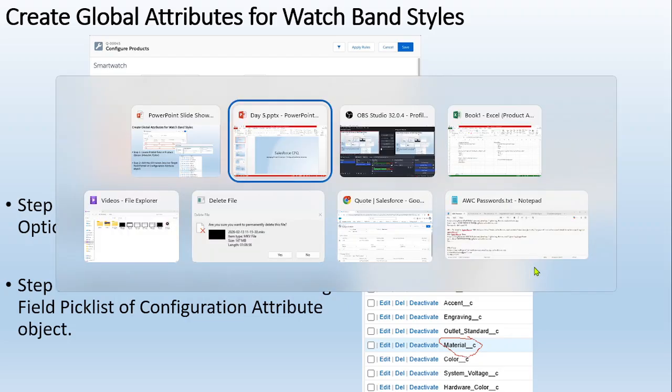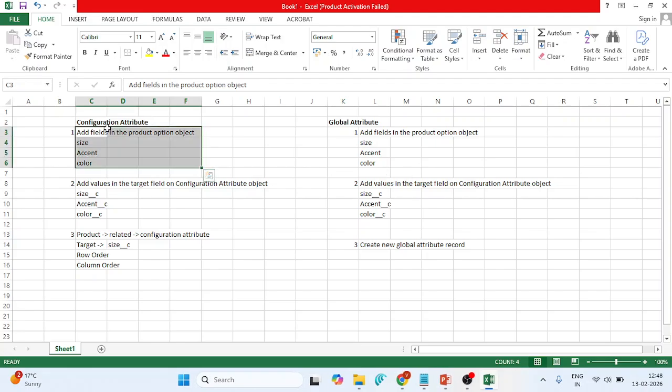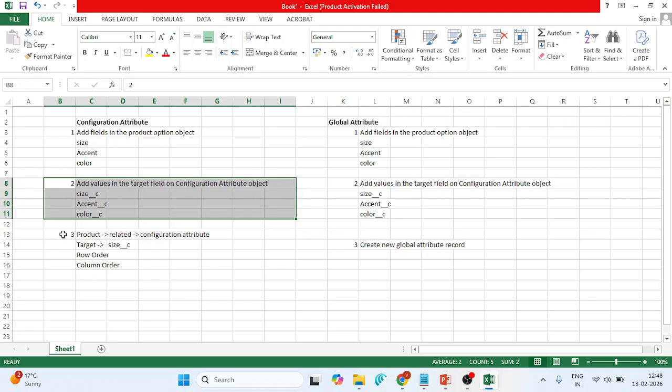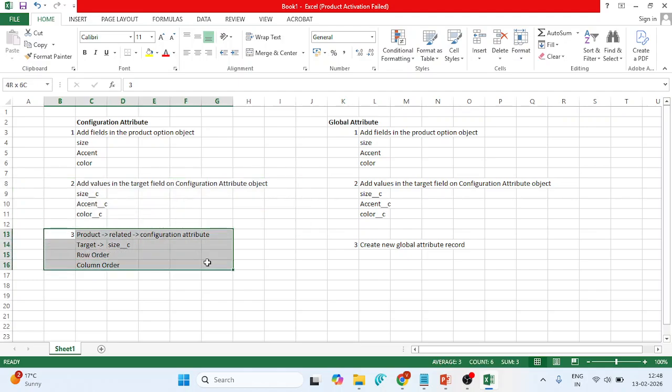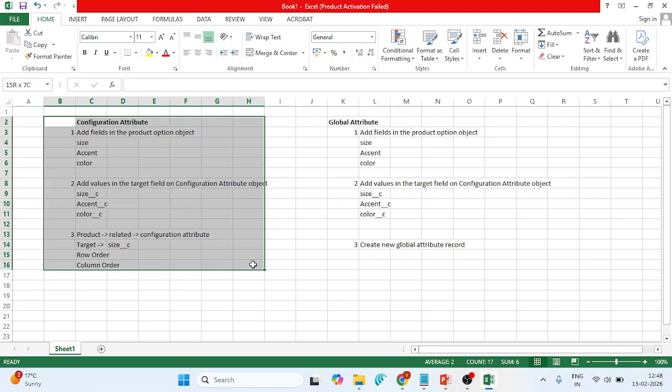Okay, these are the three items I have created for the configuration attribute. The first is adding fields in the product option object. The second is adding values in the target field. And the third is the product-related configuration, where I have created the configuration attribute. This is the way I can create the configuration attribute.